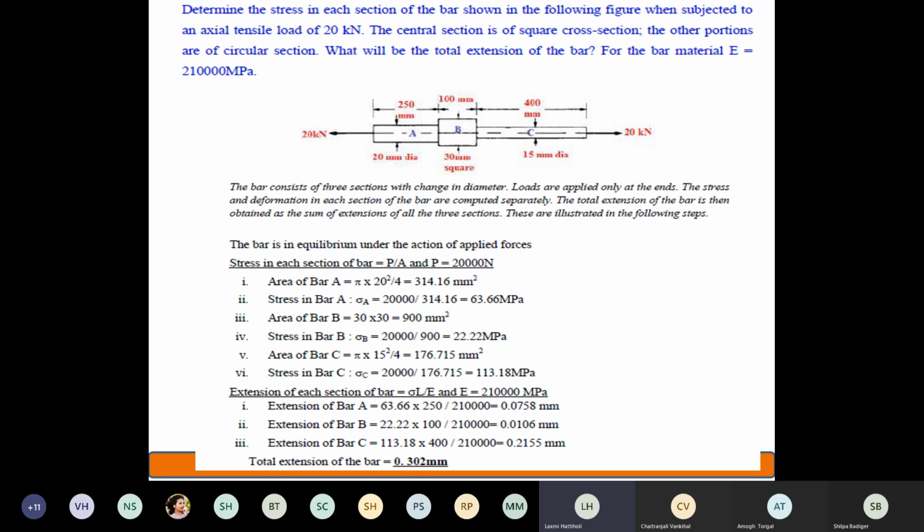In my next class, I'll take another problem wherein I'll take varying loads. Varying loads in the sense, same problem probably, block A, block B, block C, but for block B, I'll apply one more load of 10 kilonewton. So I'll apply n number of loads, varying loads. In this particular problem, there was only one load for three sections. In my next class, I'll take three sections with 3 or 4 types of loads. Then I'll tell you how to solve the deformation. Is that understood? Whenever I take any problem, try to differentiate between the first problem and the previous problem.